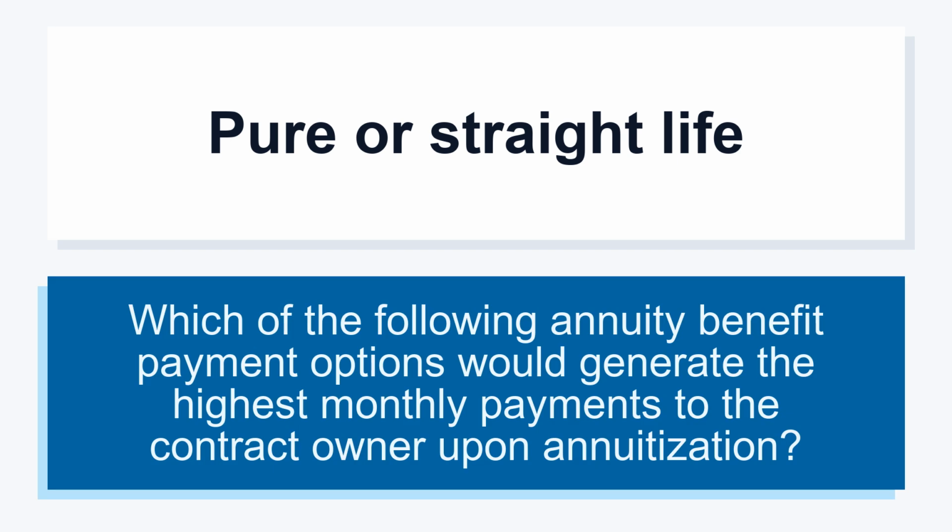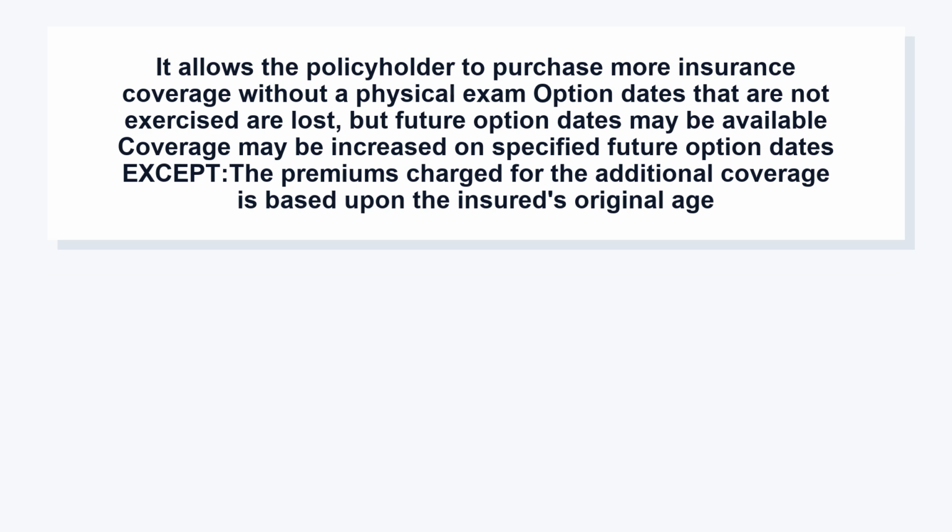Which of the following annuity benefit payment options would generate the highest monthly payments to the contract owner upon annuitization? It allows the policyholder to purchase more insurance coverage without a physical exam. Option dates that are not exercised are lost, but future option dates may be available. Coverage may be increased on specified future option dates except the premiums charged for the additional coverage is based upon the insured's original age.